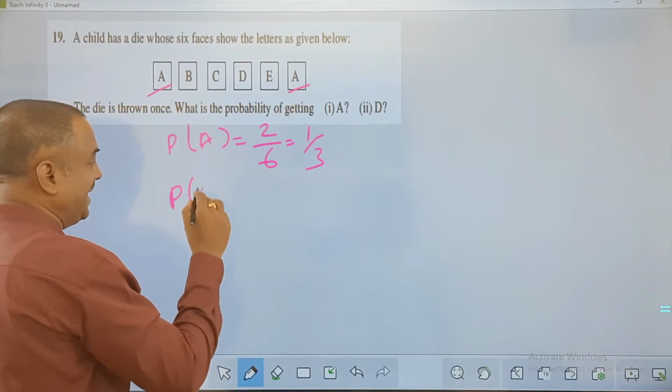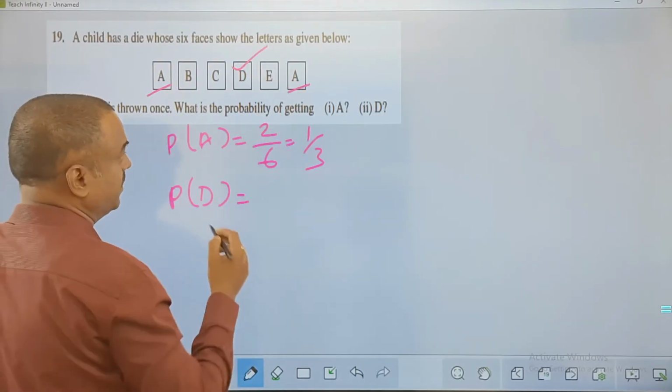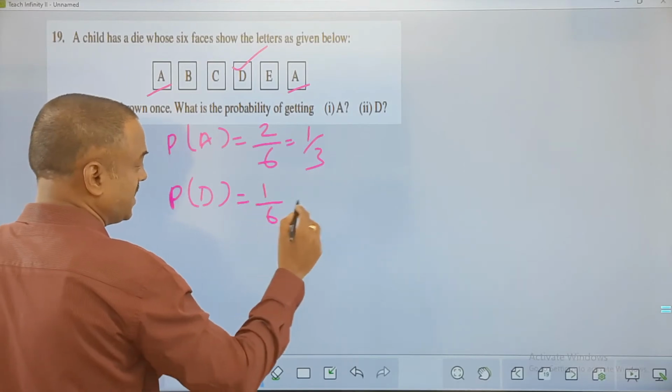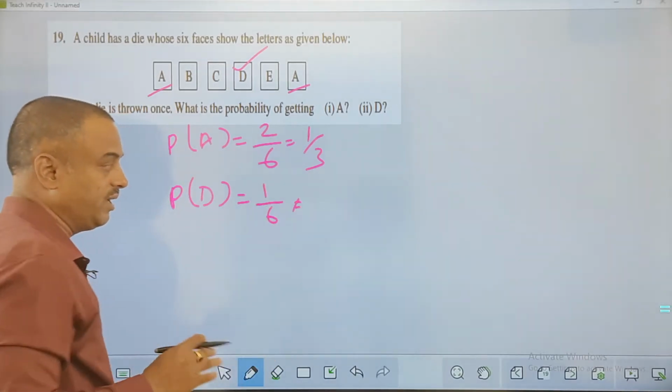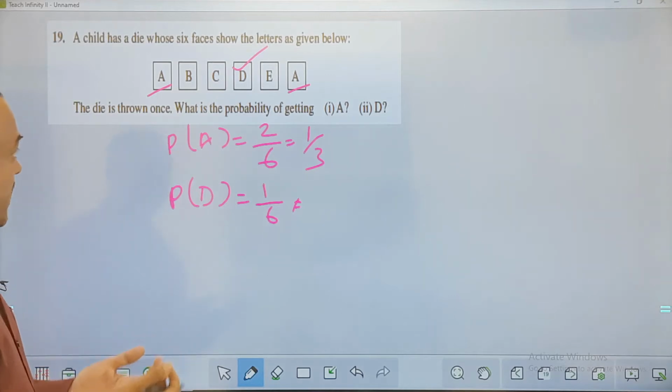And probability of getting D, my friend, only 1 D we have here. So 1 out of 6 has to be the answer. That's the final answer. Sorry, 1 out of 6 is the final answer. So very easy question.